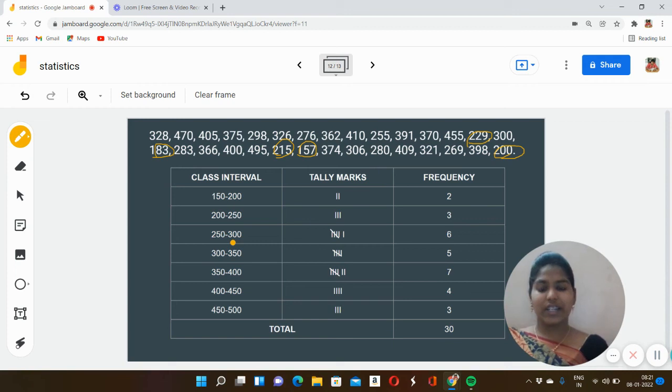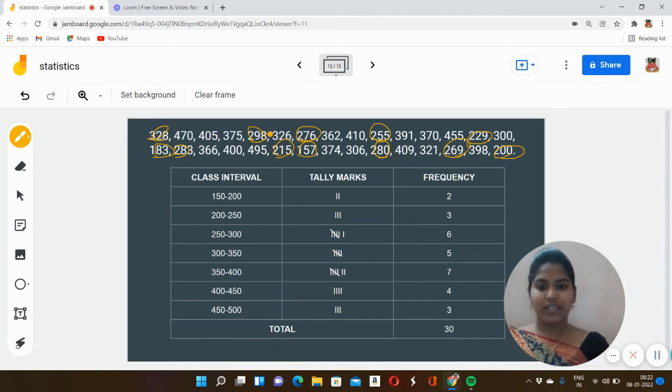250 to 300. 1, 2, 3, 4, 5, 6. Six students obtained in that range. As I said, four straight lines, and the fifth one should be a cross line, so it will be easy for us to count. Now 300 to 350.